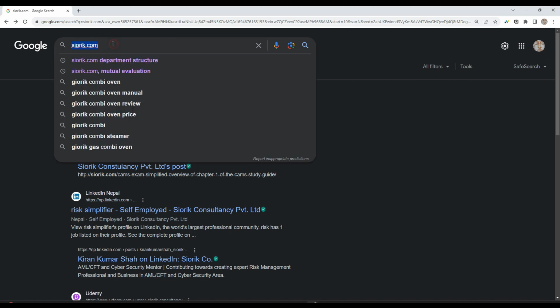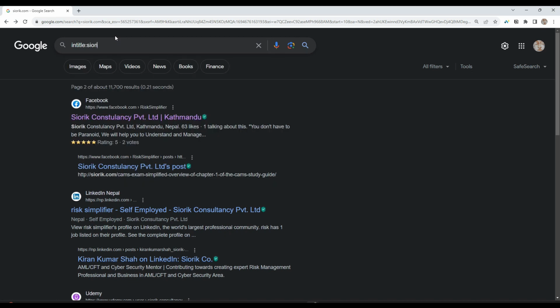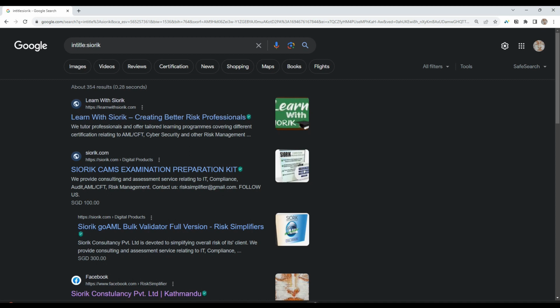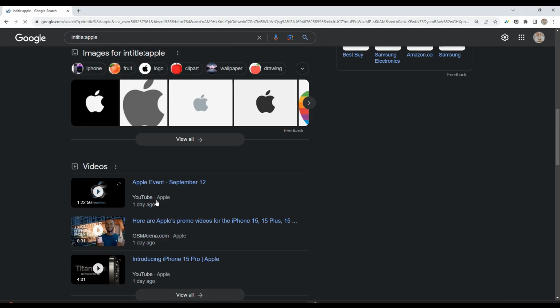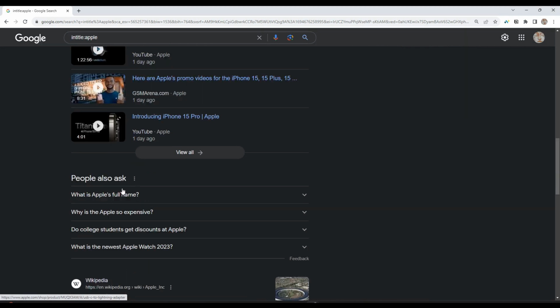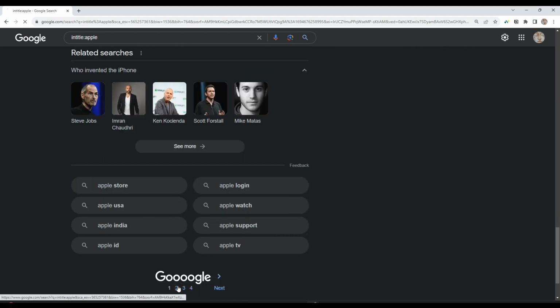So let's look at another operator, intitle. So intitle is the operator and we are searching the term shioric. This operator finds the pages with a certain word, in this case shioric.com. If we search Apple, it will provide all the results relating to Apple only, right? So there is an Apple phone and you have YouTube and a lot of other materials.